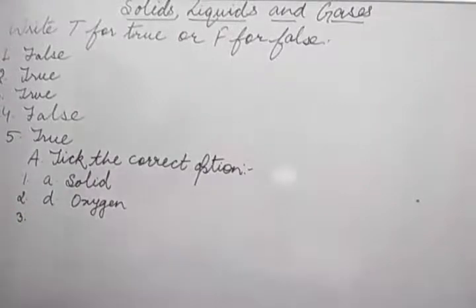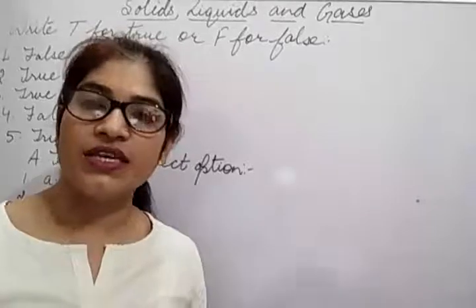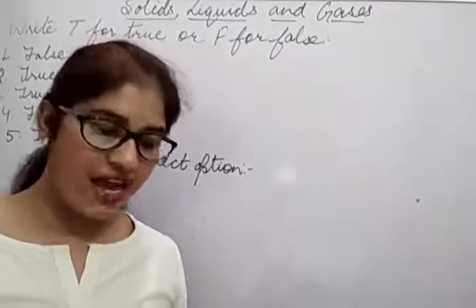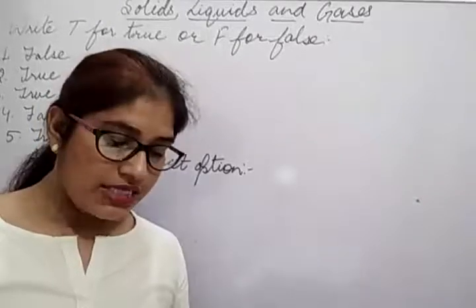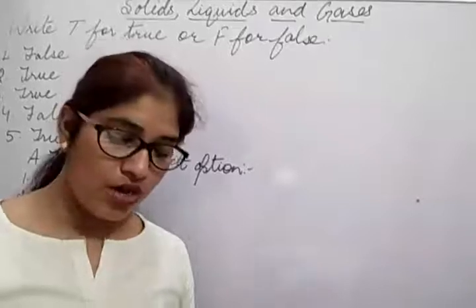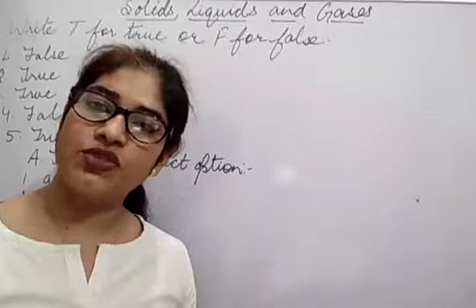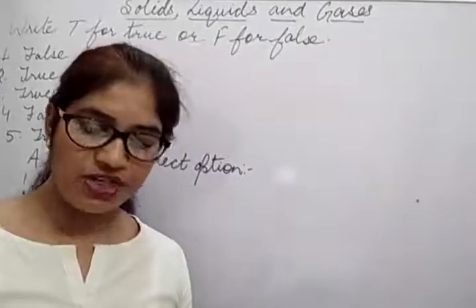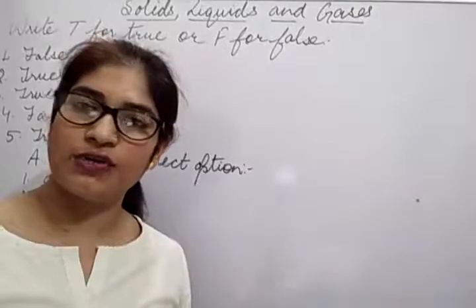Then question number 3. Which of the following can flow easily? Among these things, which can flow easily? Is it water? Is it eraser? Is it book? Is it chair? No. Eraser, book and chair are examples of solid things because they have fixed shape and size and they cannot flow here and there without any support.